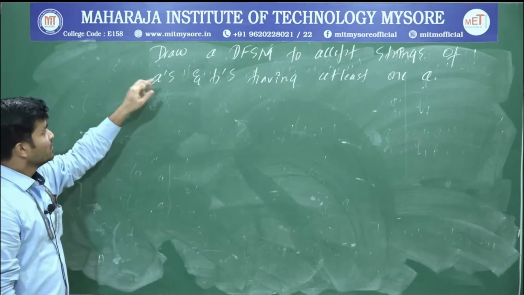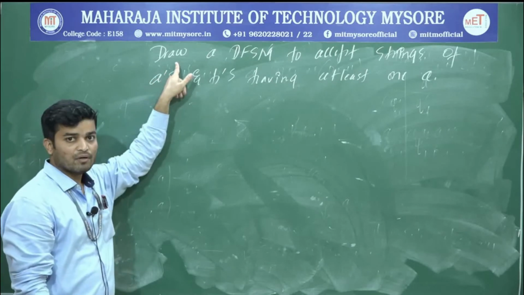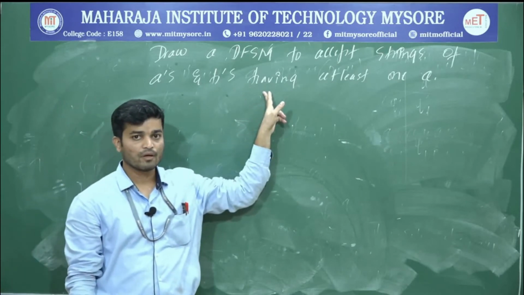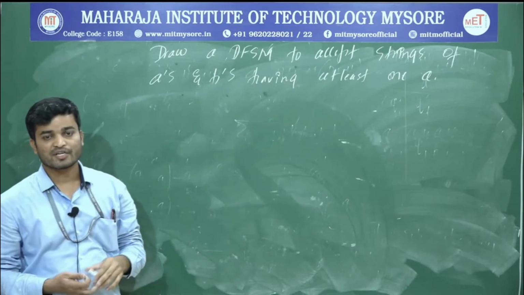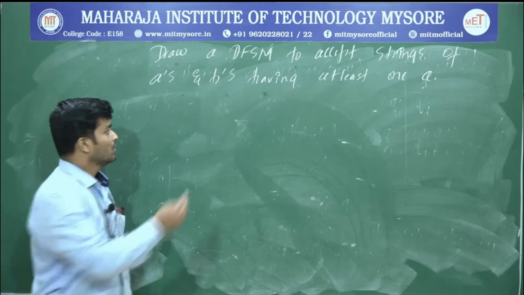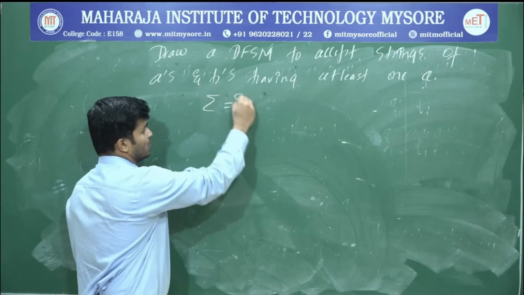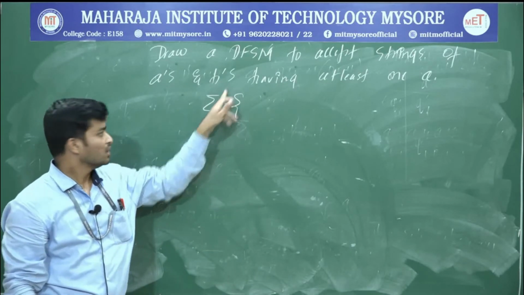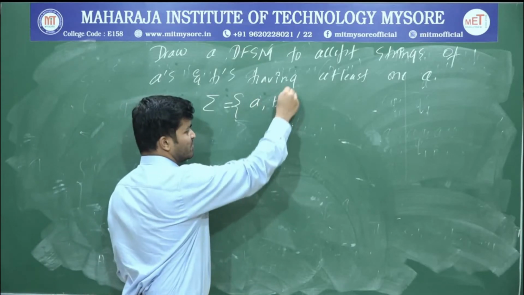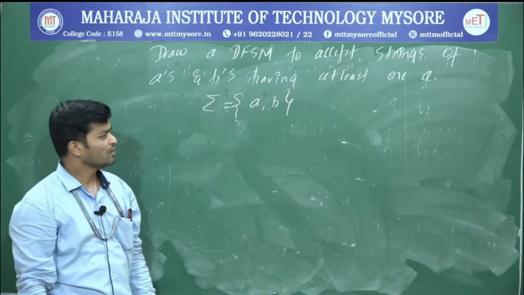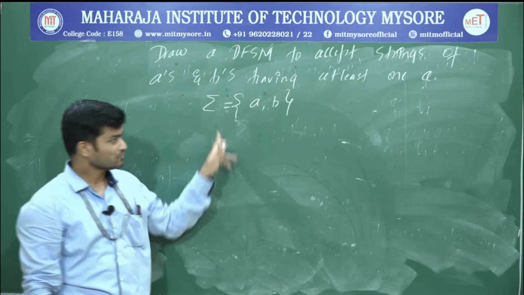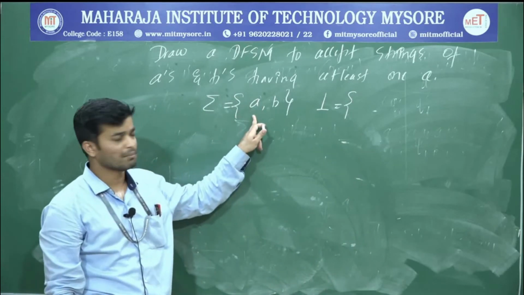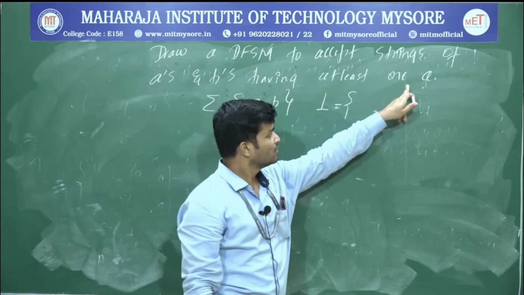The next problem is draw a DFSM to accept strings of A's and B's having at least one A. In order to construct the DFA, first we have to construct sigma. What is your sigma from the above question? To accept strings of A's and B's, therefore your symbols are A's and B's. So your sigma is A comma B. Next we have to write the language. Strings of A's and B's, therefore sigma is A comma B, having at least one A.